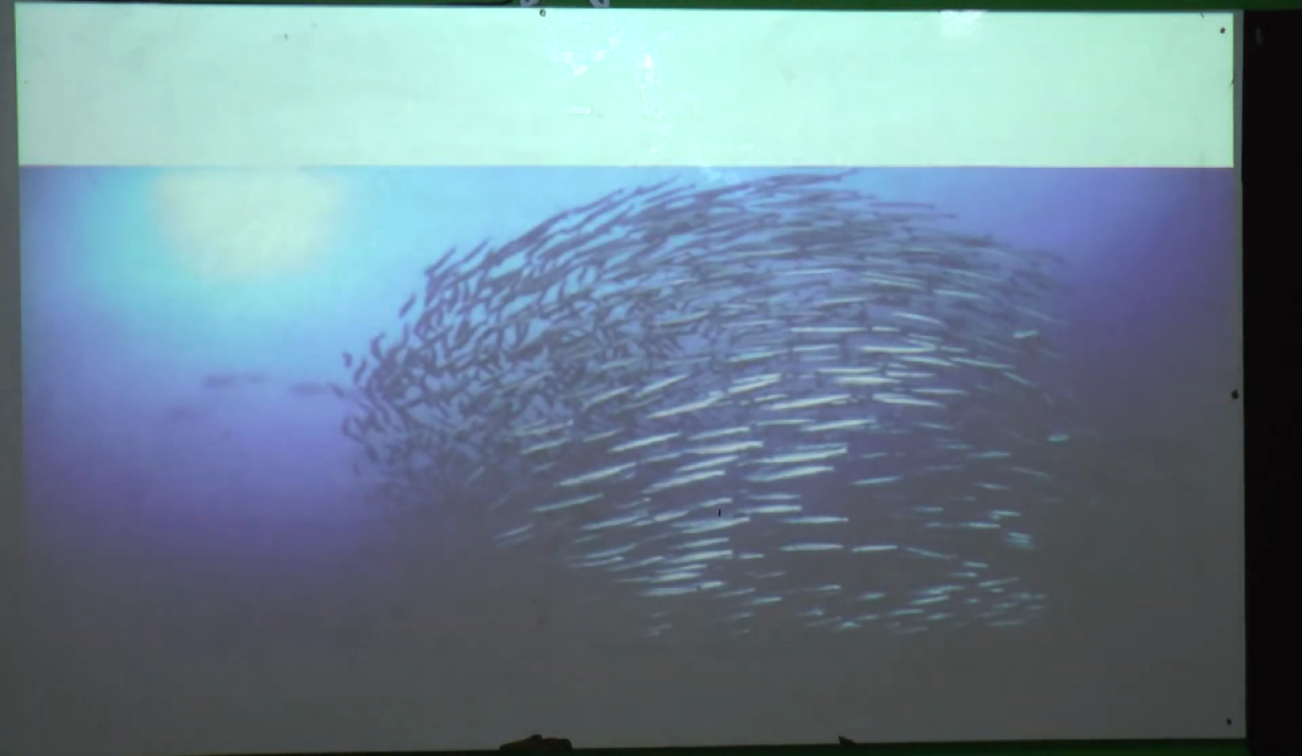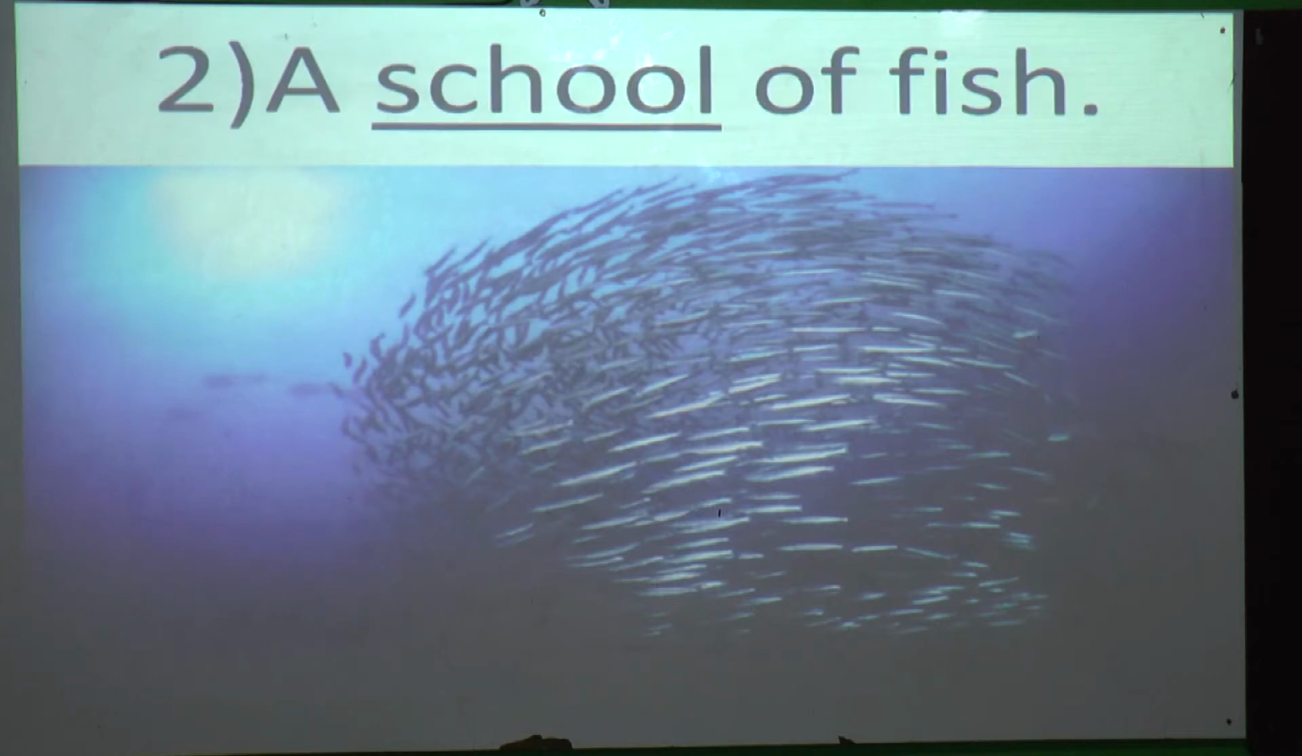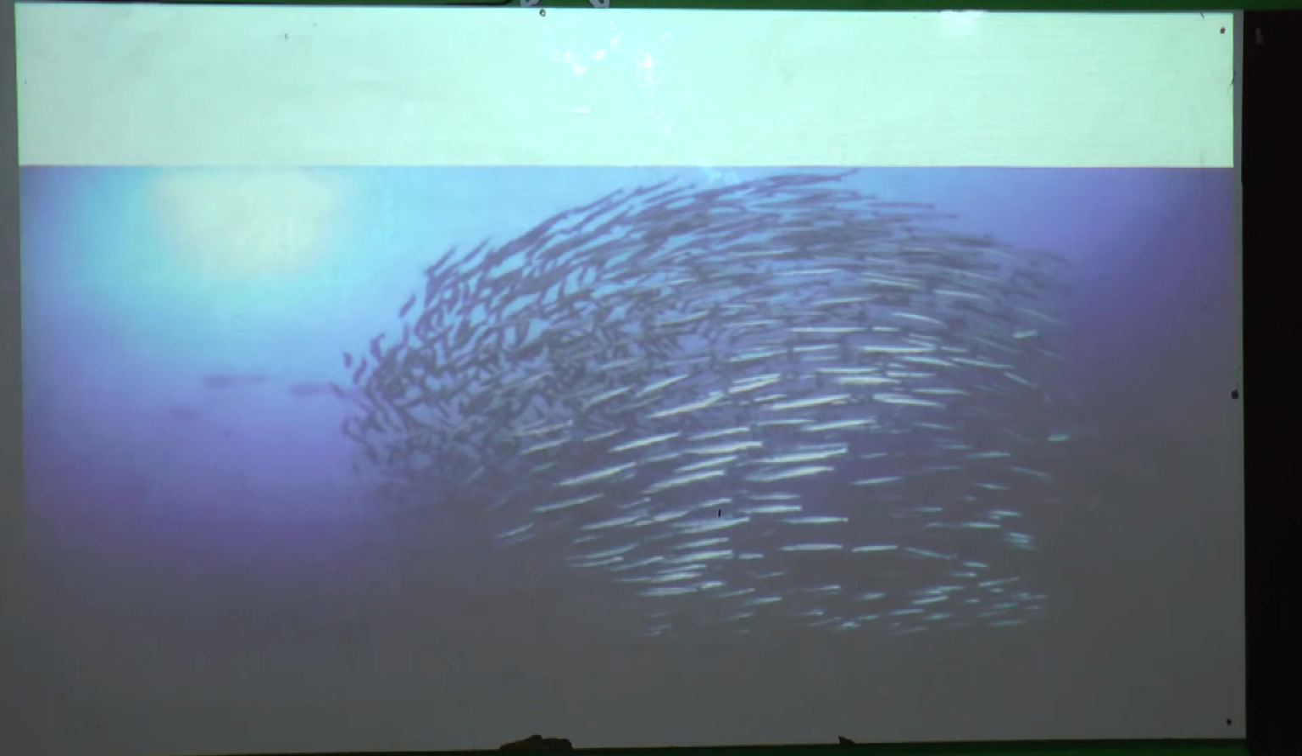Now what is this? So many fishes are there. Yes or no? These fishes are given one name. A group of fish is given one name. That is called a school of fish. What is the name given? A school of fish.